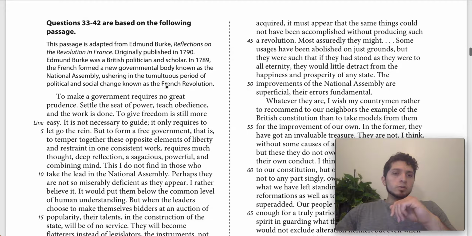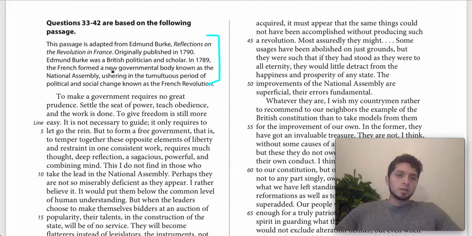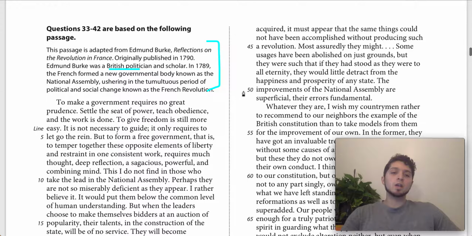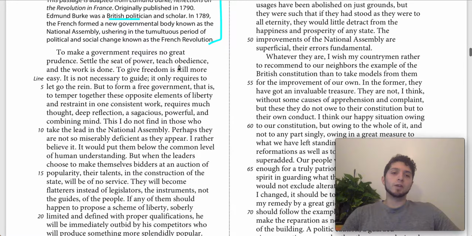So first thing we'll do is look at this little blurb here. This basically says, this is from Edmund Burke, published in 1790. He's a British politician and scholar. In 1789, the French formed a new governmental body known as the National Assembly, ushering in the tumultuous period of political and social change known as the French Revolution. So this is Burke responding to the French Revolution.